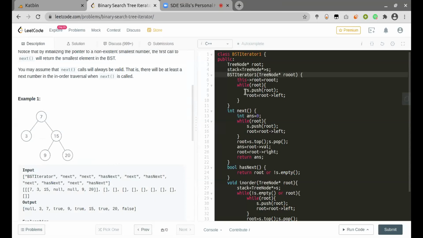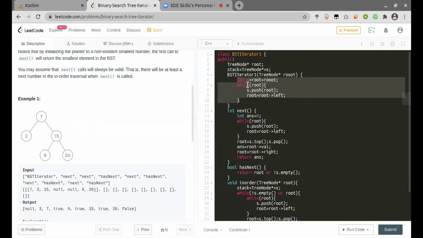So I'll keep pushing values inside my stack, which is of type tree node, and I will keep pushing until the root falls to null. So here, 7 will be pushed first, then 3 will be pushed. So this is what the constructor will be doing. It will be moving to the leftmost end, which is the smallest value in the given BST.